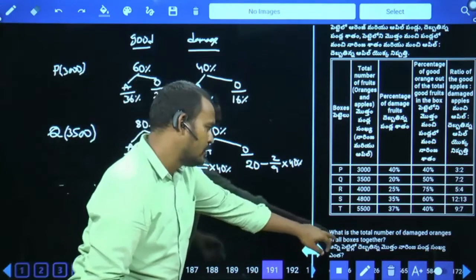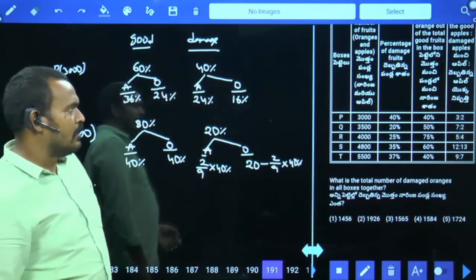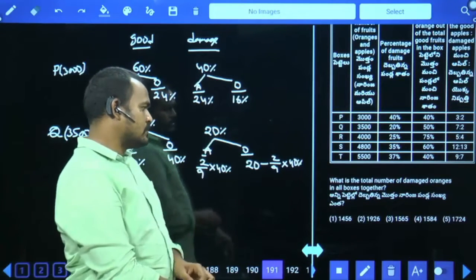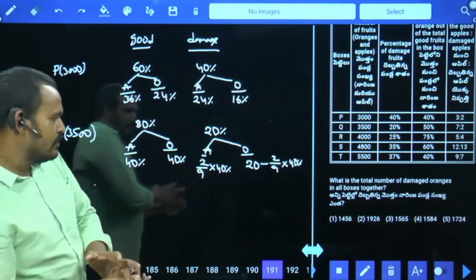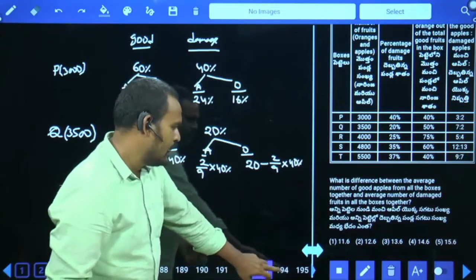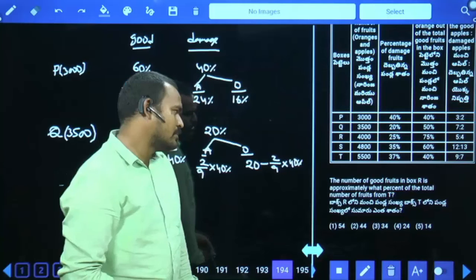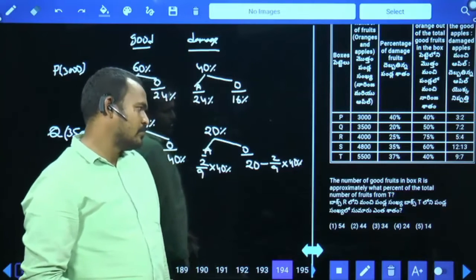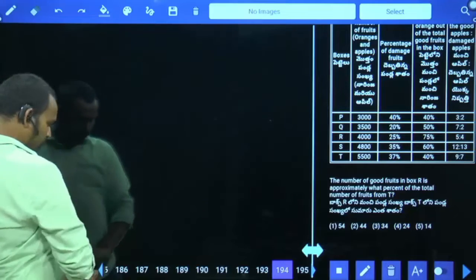What is the question? What is the total number of damaged oranges in all the boxes together? Damaged oranges. Each one is taken this way, then solve. We get the answers one by one, all in the same method. The number of good fruits in box R is approximately what percentage of the total number of fruits from T? Okay, first one by one questions.